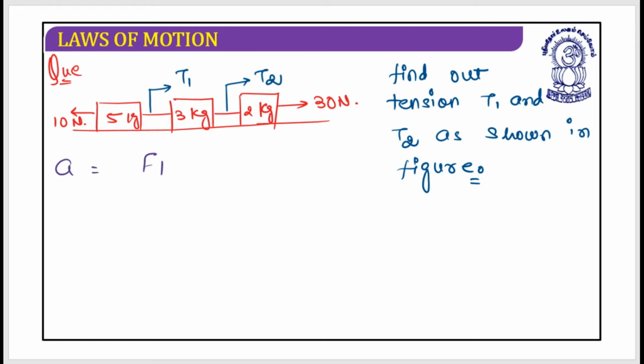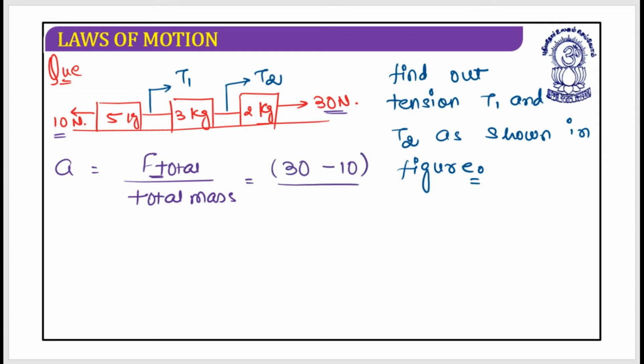What is it? It is F total divided by total mass. First F total: 30 Newton is acting in the positive x direction, 10 Newton is acting in the negative x direction. So this is 30 minus 10, divided by the total mass, which is 5 plus 3 plus 2. 5 plus 3 is 8, 8 plus 2 is 10. So this equals 20 divided by 10, which is 2 meter per second square. I hope these things are clear.